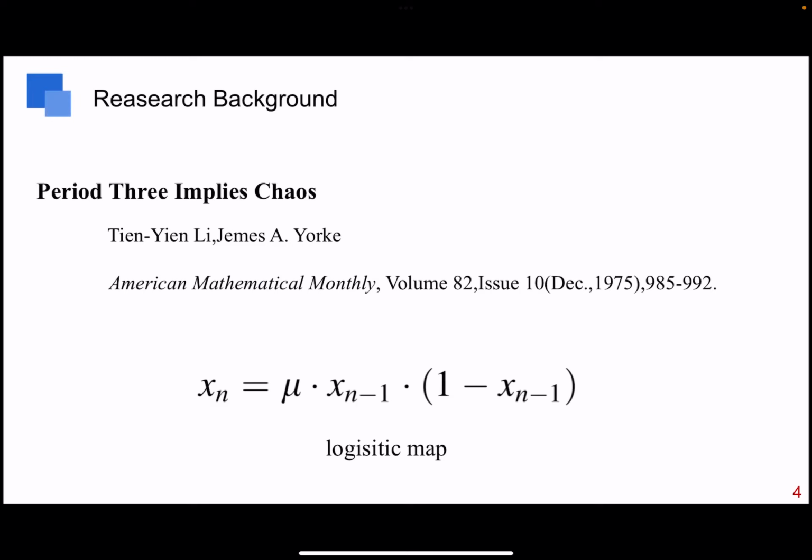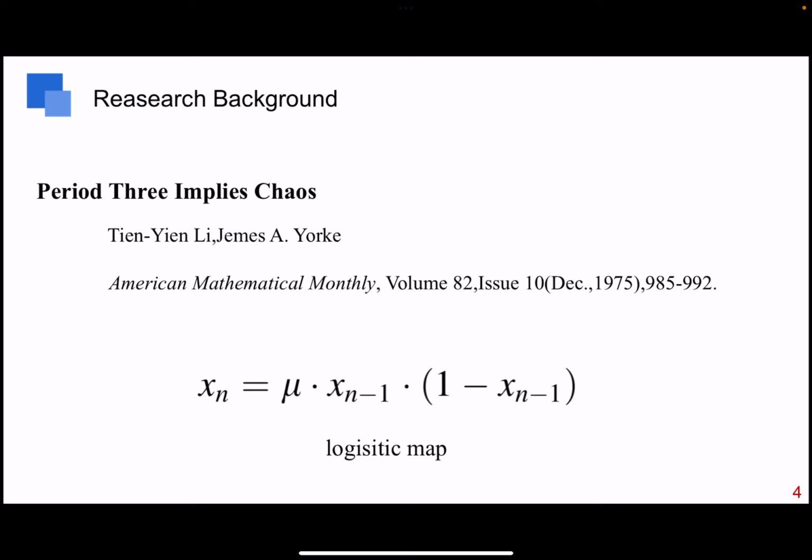The term chaos was first proposed by Chinese-American mathematician Li Tianyan and American mathematician James York in 1975. York published an article, Period 3 implies chaos, in Mathematics Monthly and gave a mathematical definition of chaos, which is now called the York definition. Since then, chaos has been given a scientific concept and has become a scientific term.